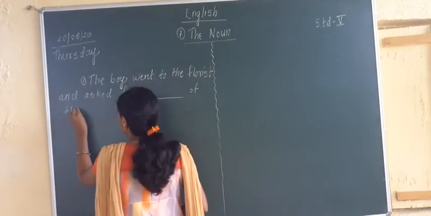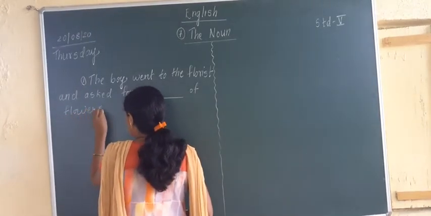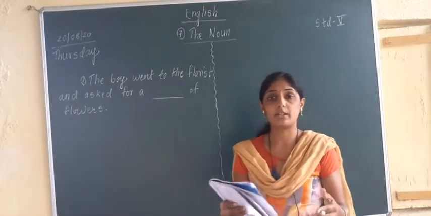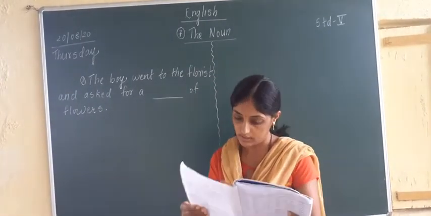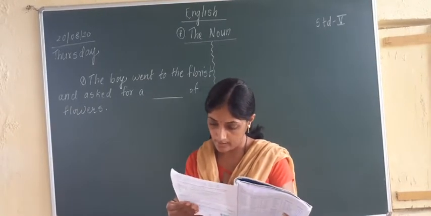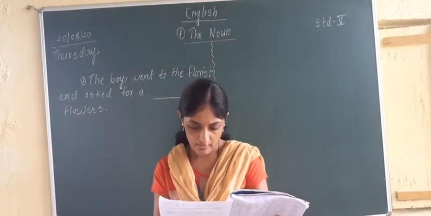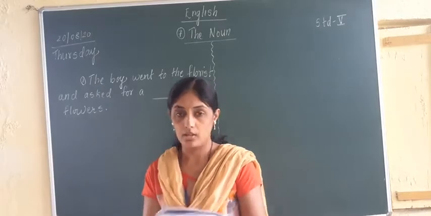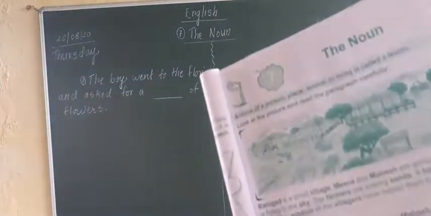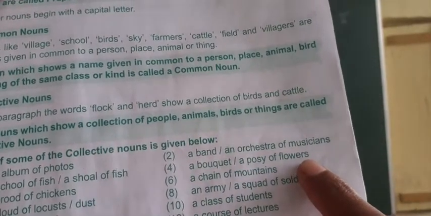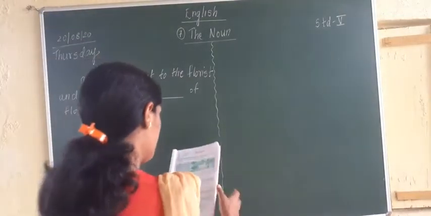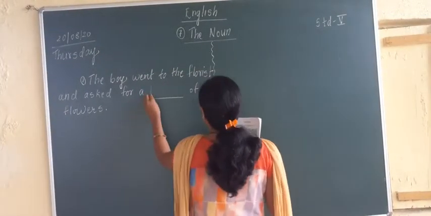When many flowers are put together, what does it make? It makes a bouquet. Look, a posy of flowers or a bouquet. When many flowers are put together, it is called bouquet. So we will write down here bouquet,